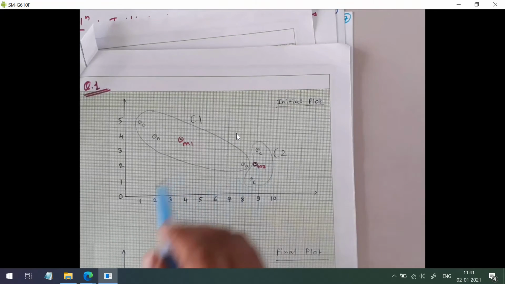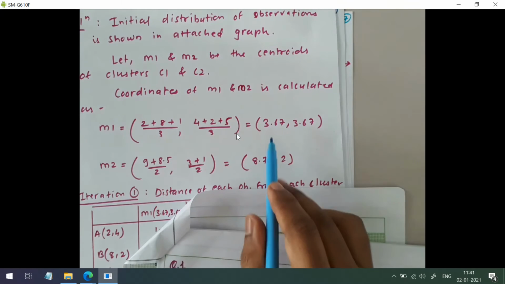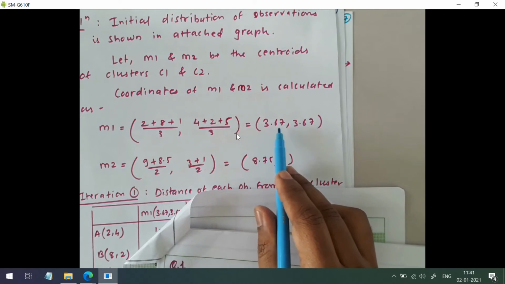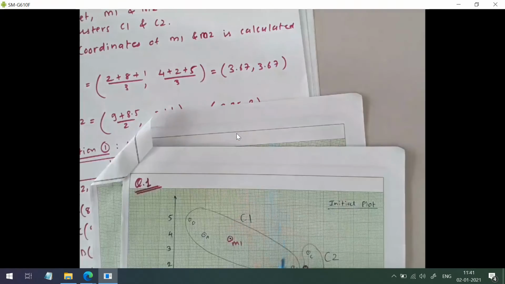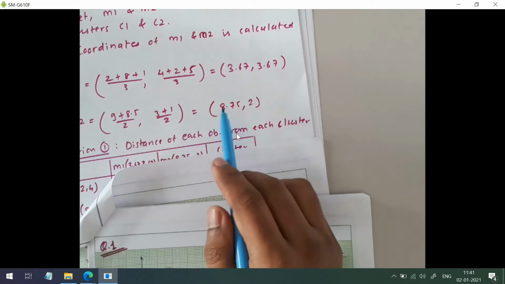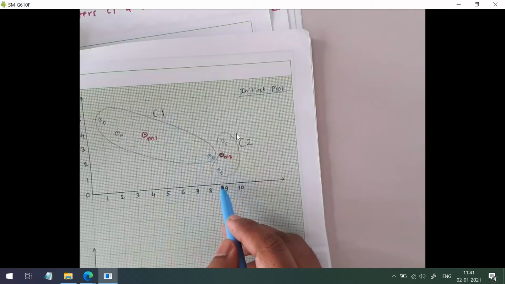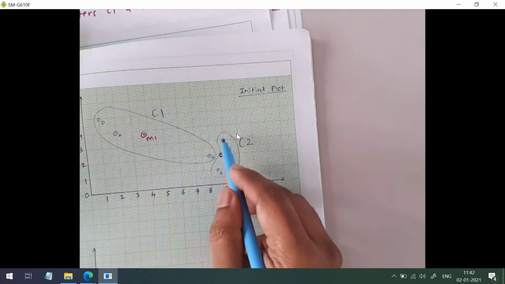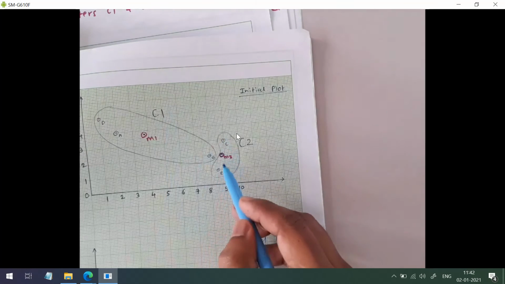M1 comes to 3.67, which looks like the middle of C1, and M2 is 8.75 comma 2, which is between C and E.